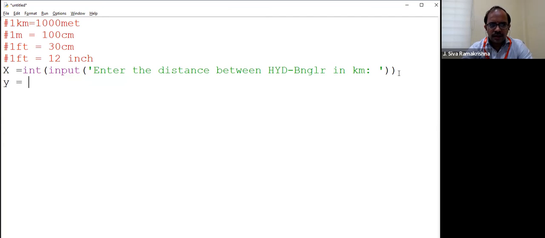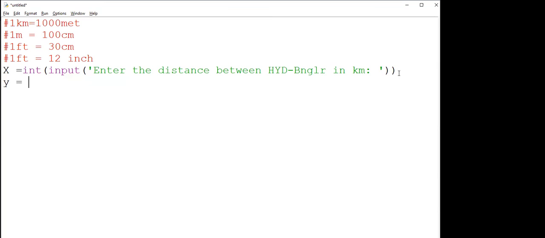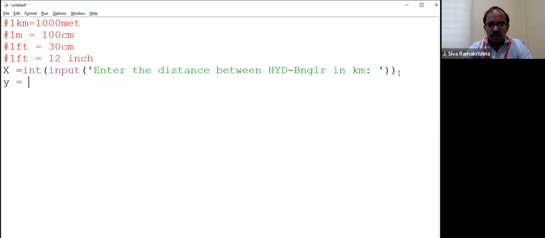So what about 2 kilometers? Yes, X star 1000. No need to give the answer, give some expression. 1 kilometer equals 1000 meters. What about 2 kilometers? 2 kilometers equals how much? How will you compute? How will you measure 2 kilometers?